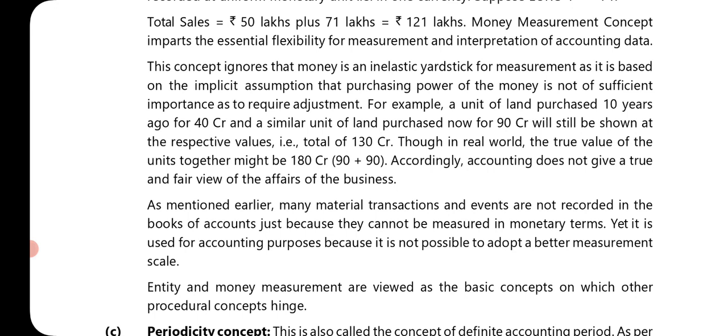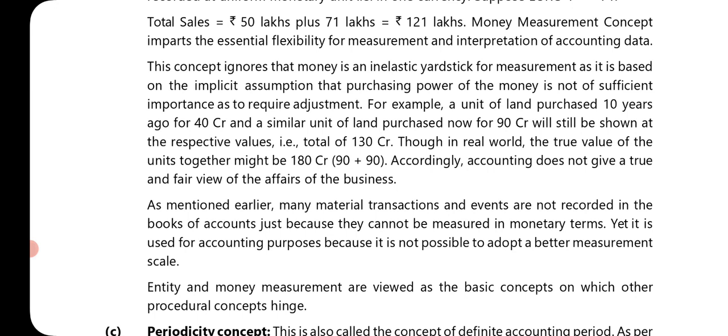For example, a unit of land purchased 10 years ago for rupees 40 crore and a similar unit of land purchased now for rupees 90 crore will still be shown at the respective value, that is a total of 130 crore, though in the real world the true value of the units together might be 180 crore. Accordingly, accounting does not give a true and fair view of the affairs of the business.